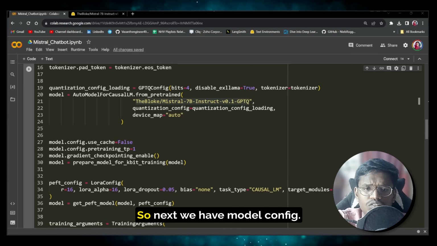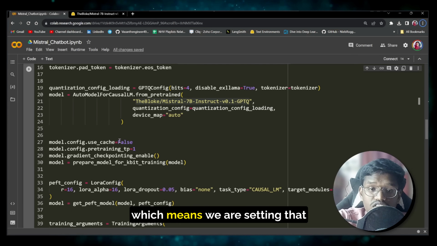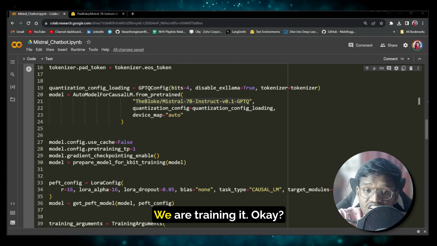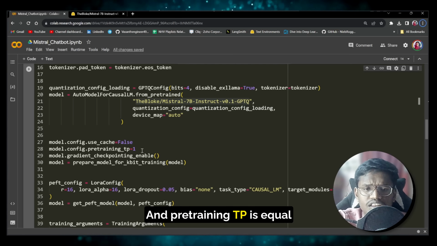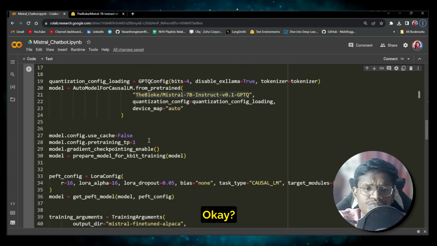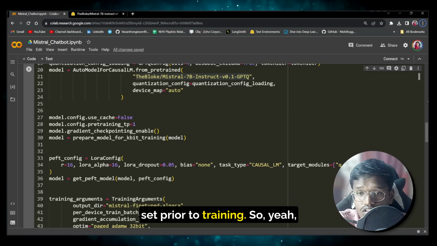Next we have model.config.use_cache equal to false, which means we are not inferencing, we are training. And pretraining_tp equal to 1 is to replicate the performance of pre-training. These are configurations which need to be set prior to training.